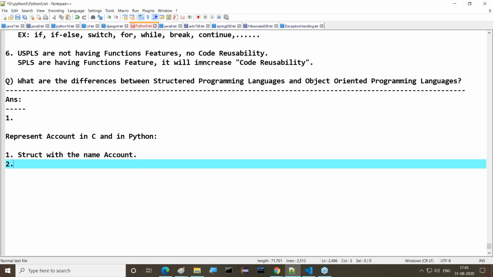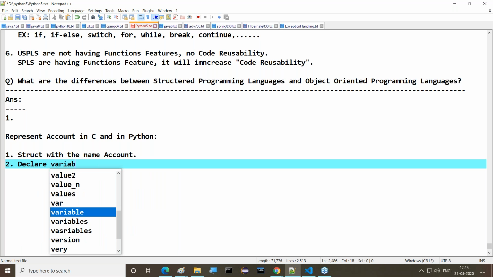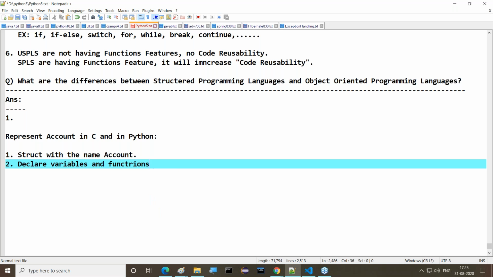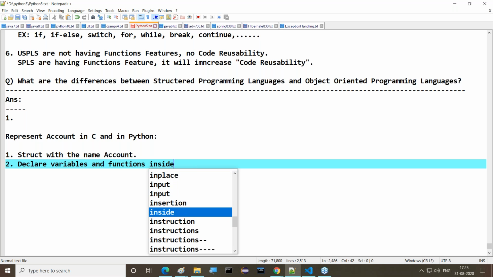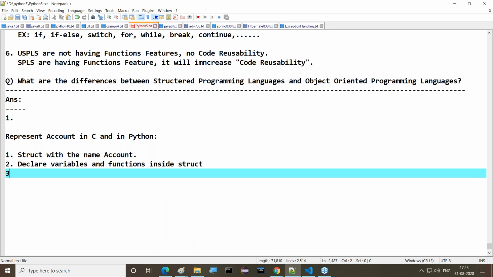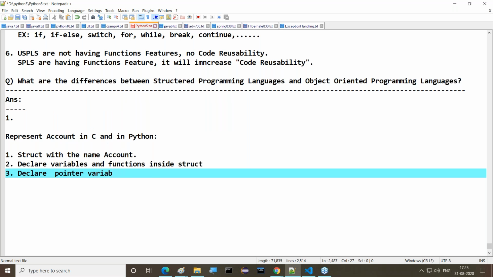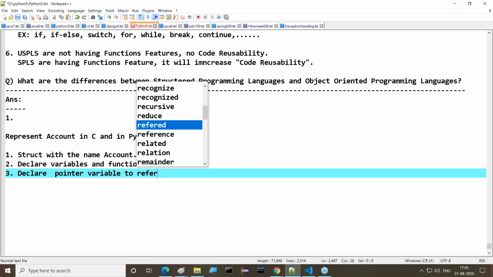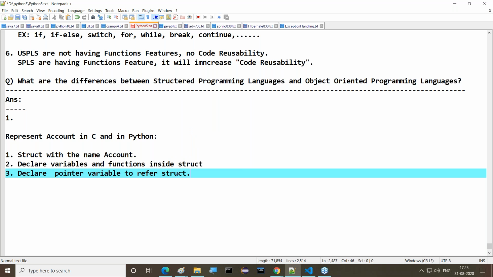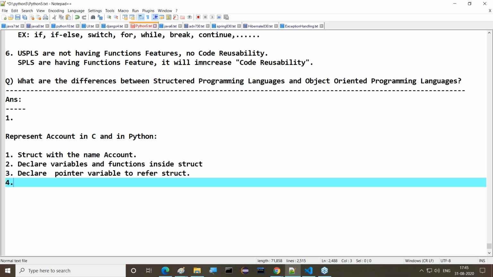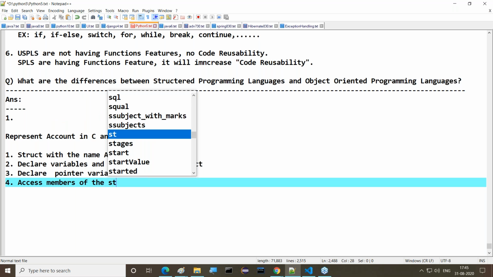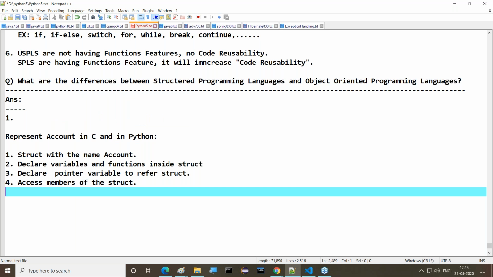Next one. Then after taking that, now declare variables and functions. Declare variables and functions inside structure. And the third one would be declare a pointer variable to refer structure. Okay, fine. Then the fourth one is access members of the structure.